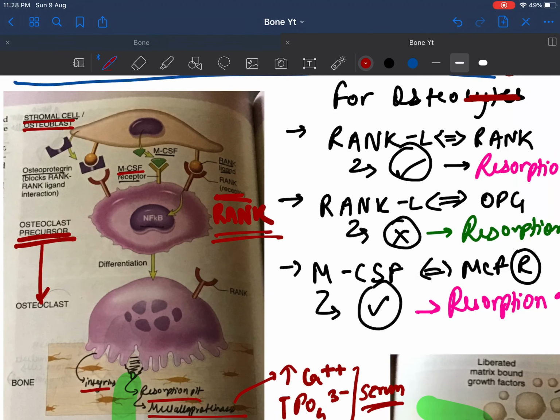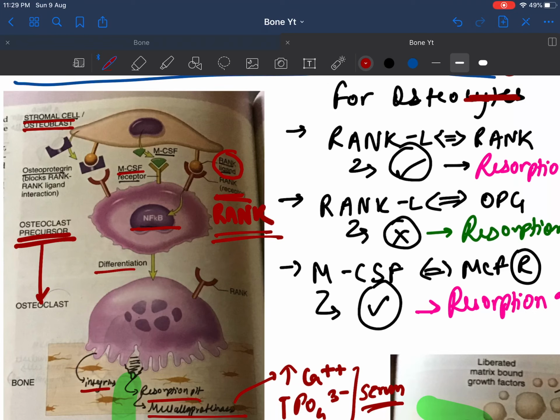So what are these things which stimulate the osteoclast? First is the RANK ligand, which is present on what? The stromal cells and the osteoblast. This RANK ligand, when it binds with the RANK receptor, leads to downstream signaling of the NF kappa B signaling pathway, which helps in differentiation of the osteoclast precursor into a mature osteoclast.